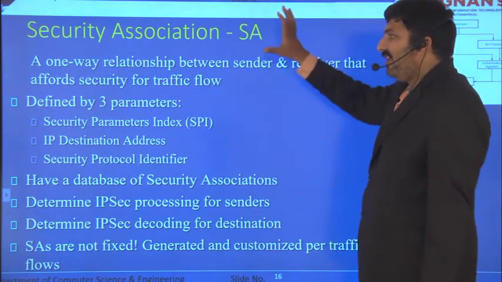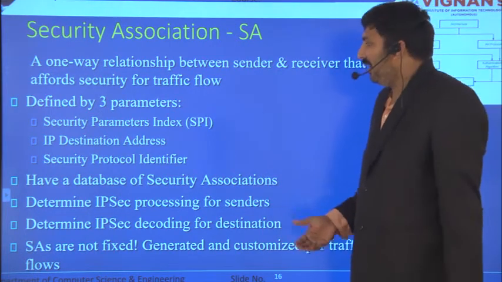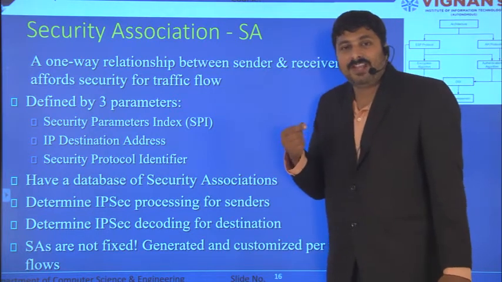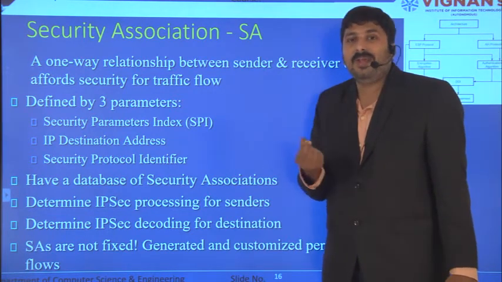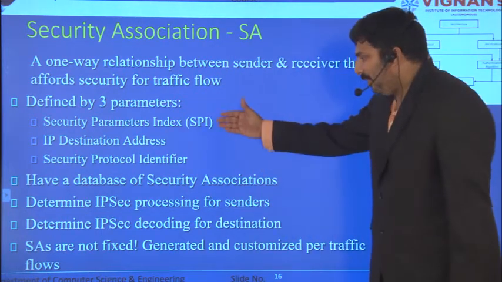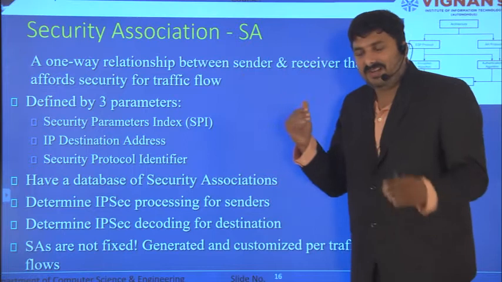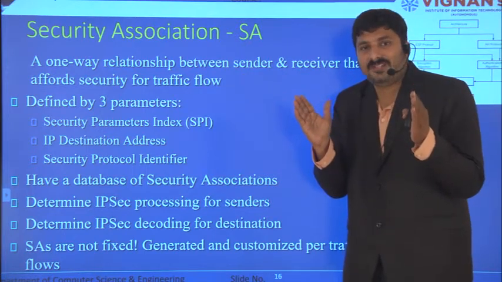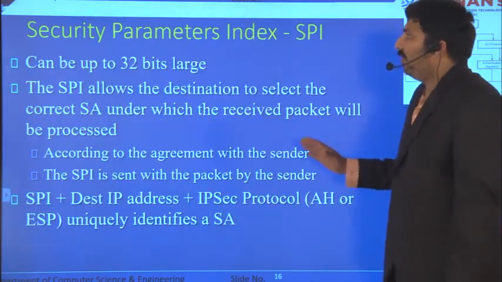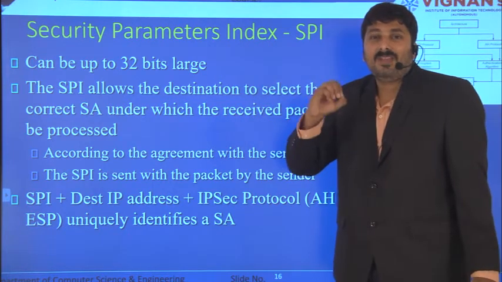So the security association between sender and receiver will definitely have some parameters. It contains the security parameter index, which is one unique number to identify the security association, and you will have the destination address. You have many other things, such as security protocol identifiers, etc. So when the connection is established, the security association will be either ESP or AH. The security parameter index is a 32-bit number to identify the connection.